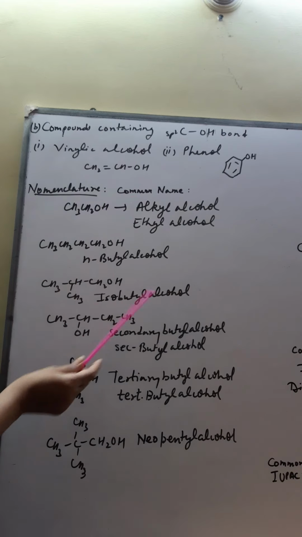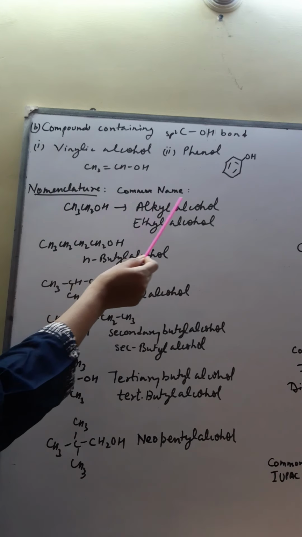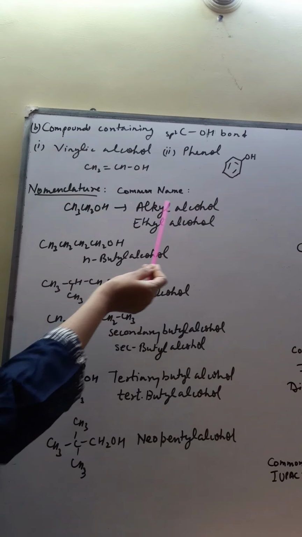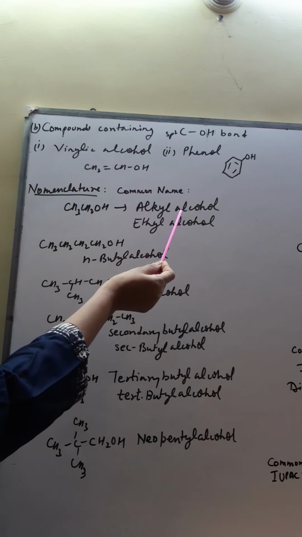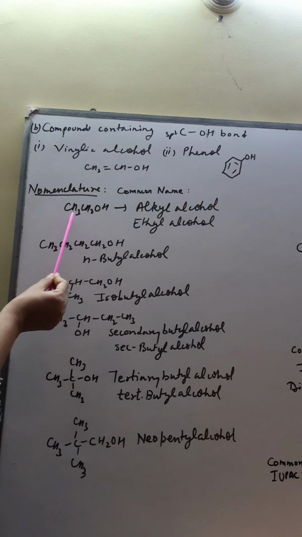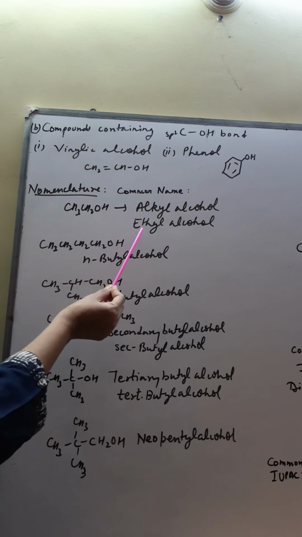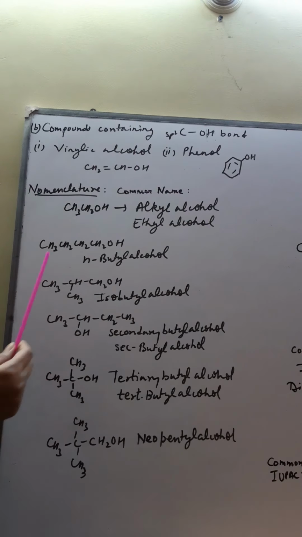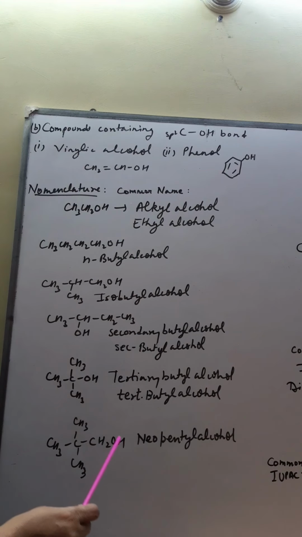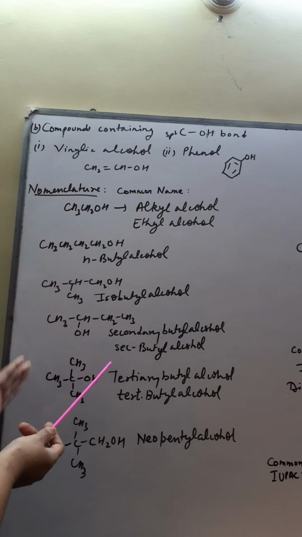So in common system, alcohols are known as alkyl alcohol. The name is written as 2 separate words. Alkyl alcohol. Alkyl for number of carbon atoms, alcohol for OH. So let's take the example. Here you are having 2 carbon atoms. तो 2 carbon का alkyl क्या होता है? Ethyl. So it is called ethyl alcohol. Now in common name, we have different isomers also. So we should know how to write the common name of different types of alcohol.